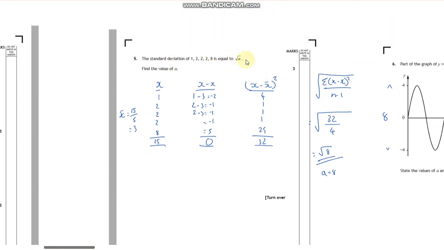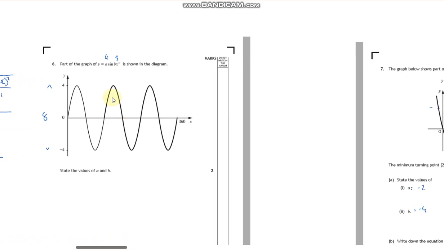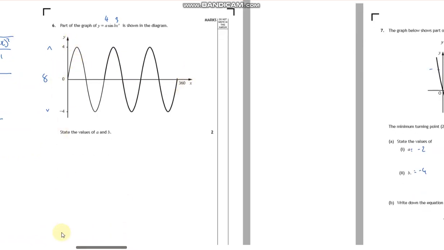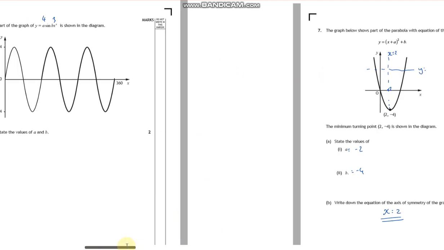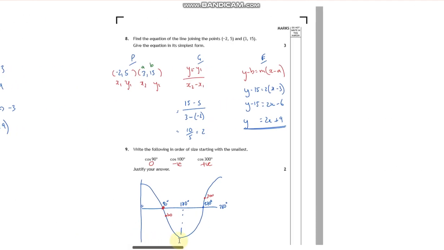Standard deviation, don't stress about this bit. You see standard deviation, you do your table, okay? And then this is where the easy marks come in. A is the height, B is how many you've got. 2 marks in the bag. When you go complete the square, you change the sign and it stays the same to give you the turning point. So change the sign, stays the same to give you the A and the B value. Change the sign, stays the same. Axis of symmetry was just up the middle. So again, that's 4 marks without much thinking.